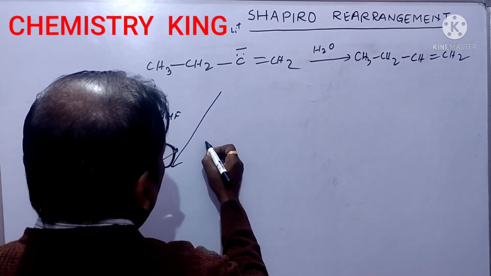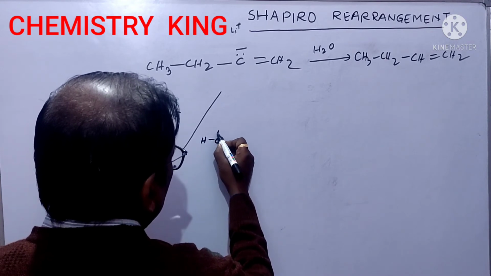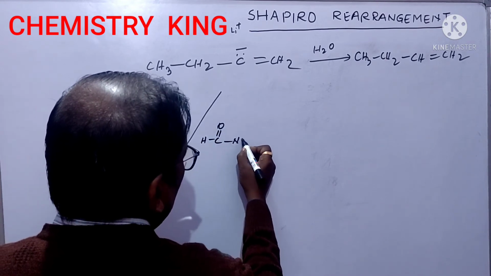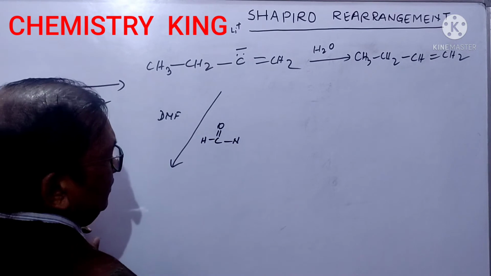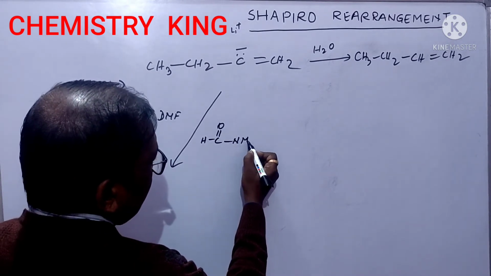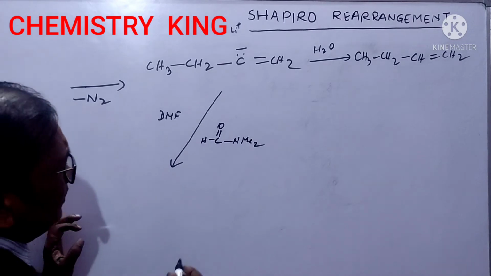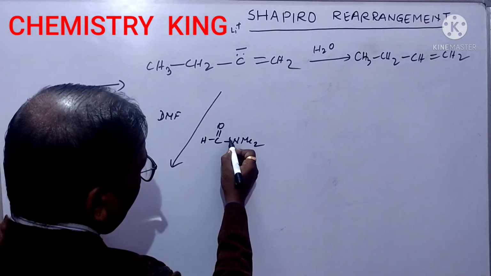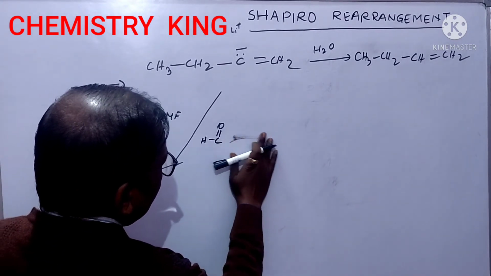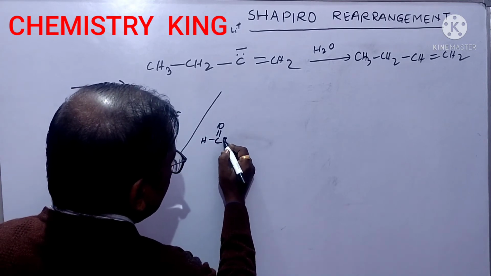While HC double bond O NH2 is formamide. If two methyl groups come here, it is DMF, dimethyl formamide. Okay? Here, this bond breaks. Ultimately, it releases this.